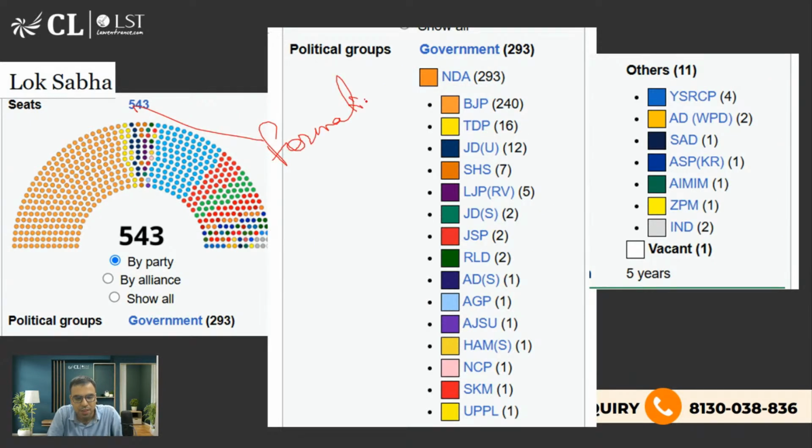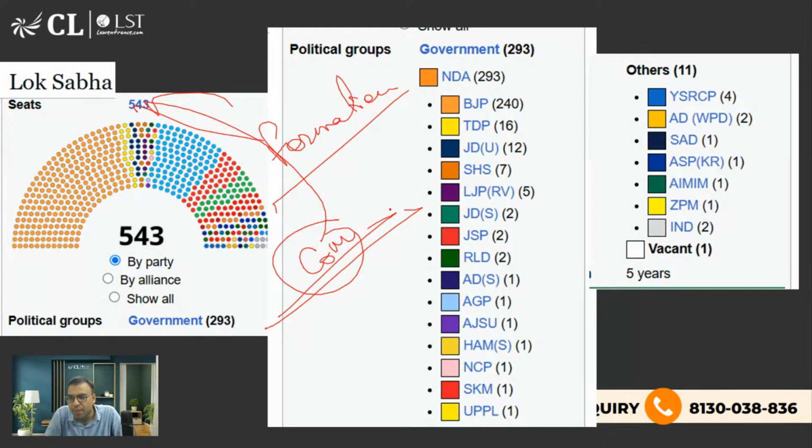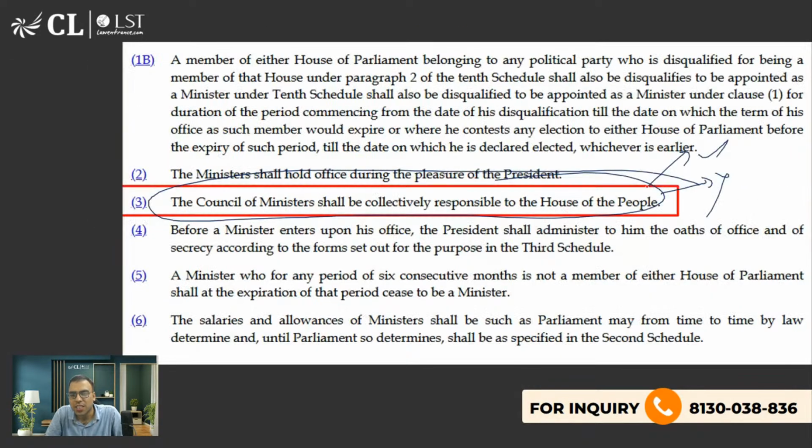Okay, and that is why, when we say collectively responsible, the Council of Ministers are collectively responsible to Lok Sabha because the government forms here and the government falls here. So if they do not have majority, if a no confidence motion comes and it is passed, then the government will fall. So always remember, this was my question. It is collectively responsible only to Lok Sabha, not to both the houses.